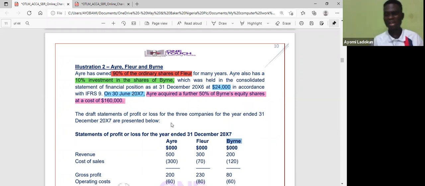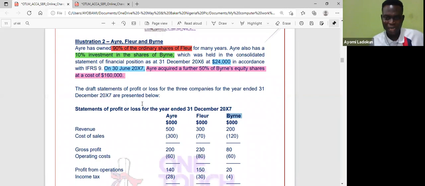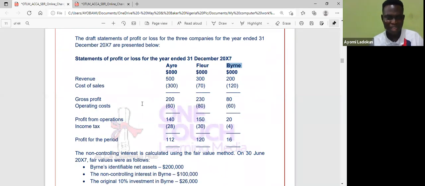That's 6 months, yeah. So I consolidate for 6 months. That would be July to December, okay? I told you, when it comes to profit or loss, you have to prorate. If it is the balance sheet, you don't prorate, okay? It doesn't really matter. You can't be dividing assets. Asset is asset, okay? So that is what we are doing there, okay?